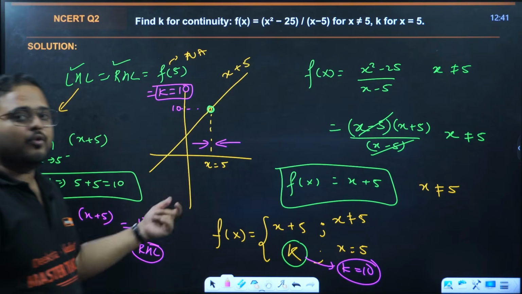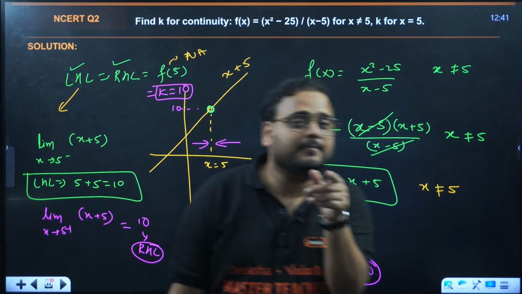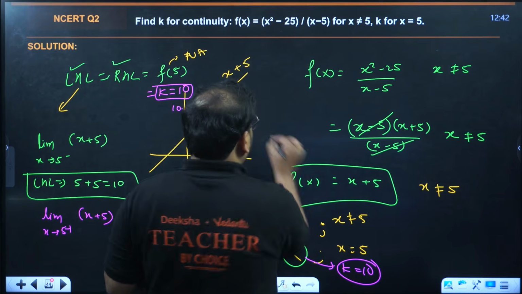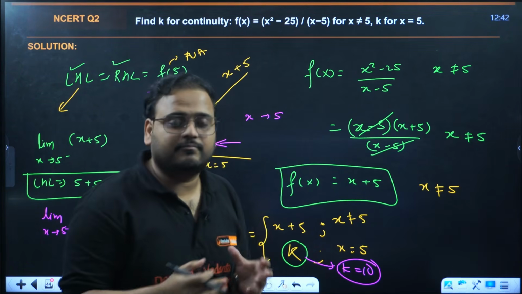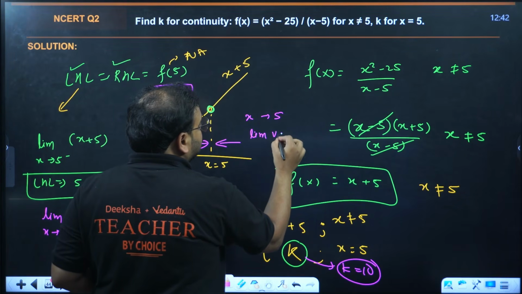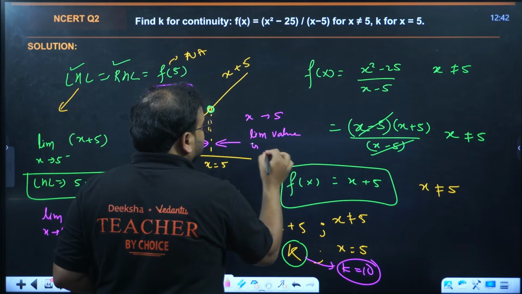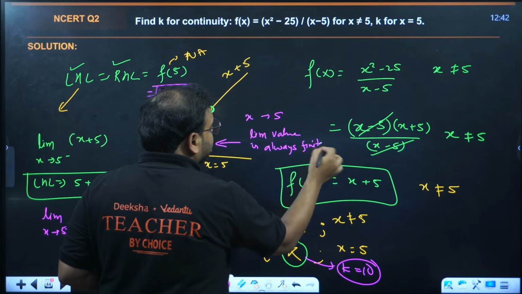Understand this, the point where you're finding the limit is always written as x tends to 5. But what you get outside, the limit value, is always a finite value.